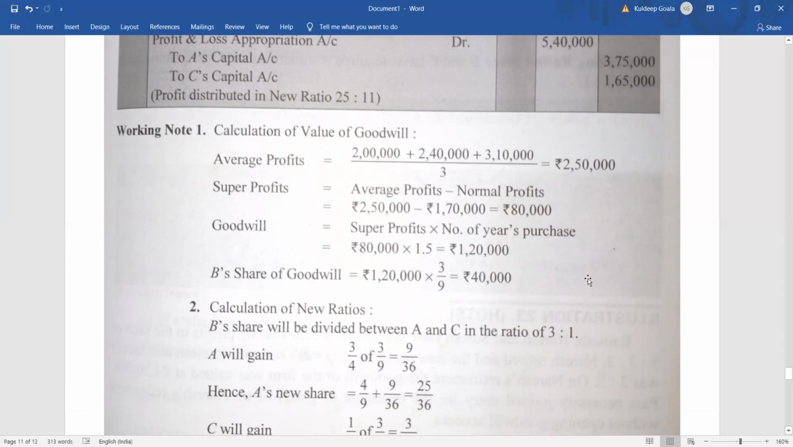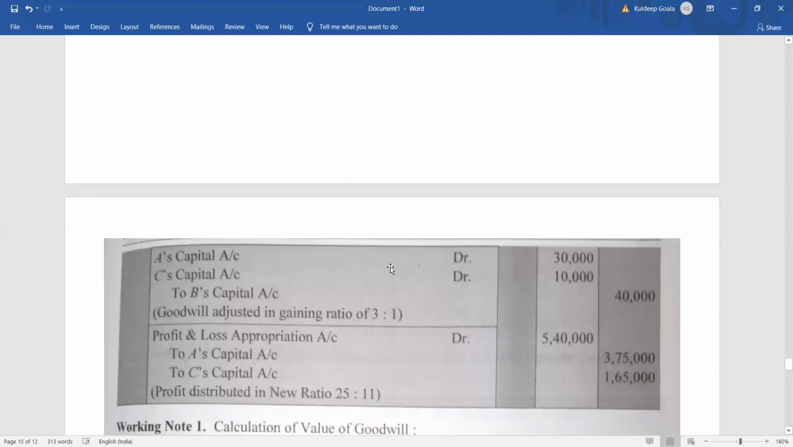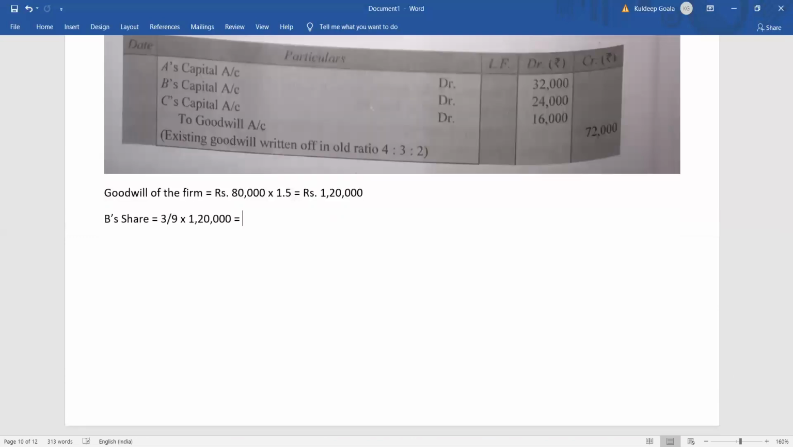Now once you have got this 40,000, it will be taken by whom? It will be taken by A and C in the ratio 3:1. So A is going to give how much? 3 by 4 of 40,000, which is 30,000, and C will give how much? 1 by 4 of 40,000, that means 10,000. You can follow how it is given in the working note also, or you can do it the same way I told you. So the journal entry will be like this: A's capital account debit 30,000, C's capital account debit 10,000, to B's capital account 40,000. Is it clear? I'll just mention it once again here.